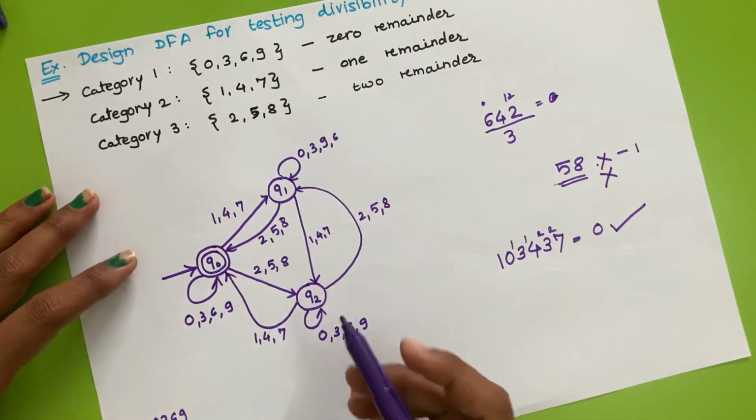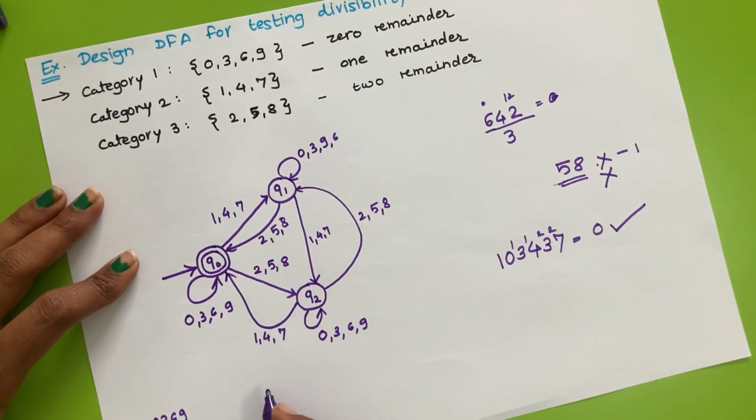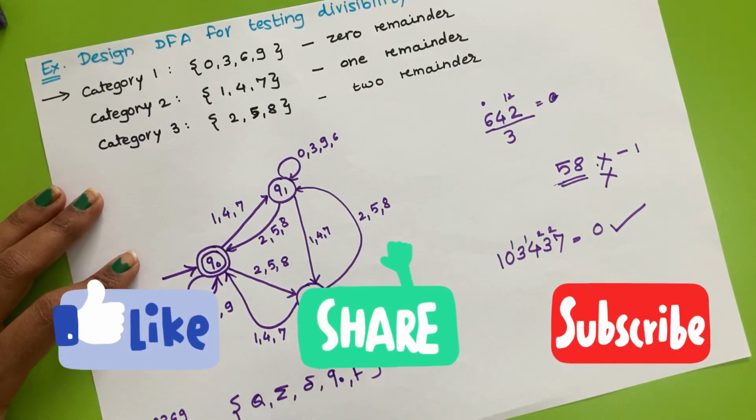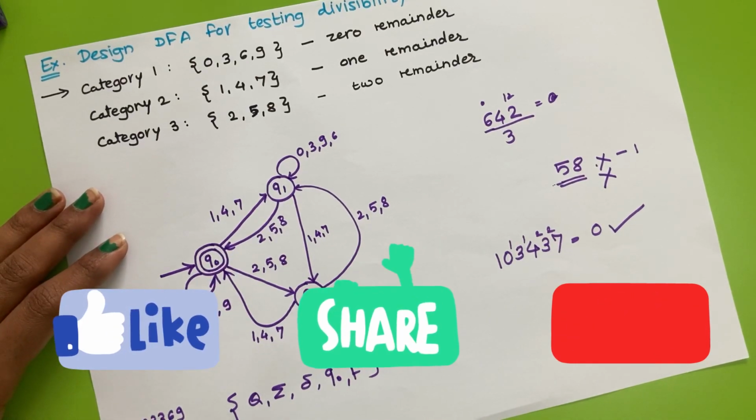So we can say that this is our final DFA. We should write Q, sigma, delta, q0 and F. I hope you have understood this example.